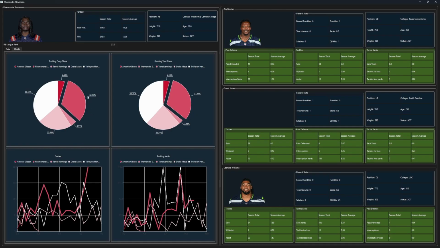For his share, he's at 32.3% of the rushing carry share and 31.4% of the rushing yard share, with that next largest portion going to the backup, Trayvon Henderson, who took over for quite a while Stevenson was out, which is why Stevenson's numbers are a little low and Henderson's numbers are pretty high. And of course, you have the third largest being Drake May.